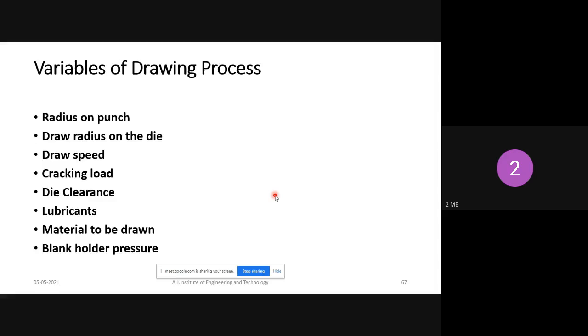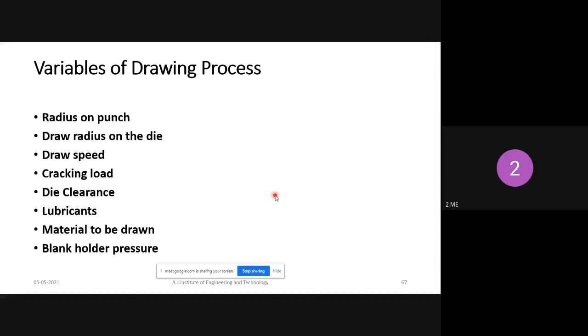Why? Because it is required for the end thickness. It is dependent on the end thickness of the workpiece. So a very big radius of the punch means you will get a very thin size of metal at the end. Okay, punch is nothing but die shape. So a bigger radius means you will get a very thin shape. This bigger radius is mainly used for the wire drawing process.